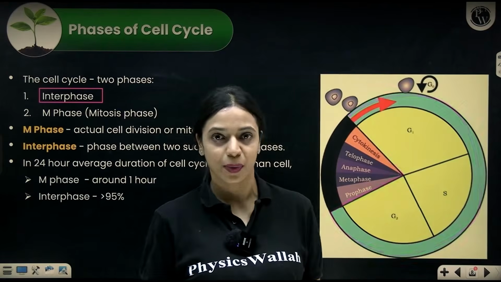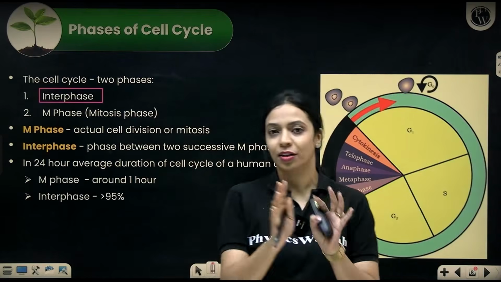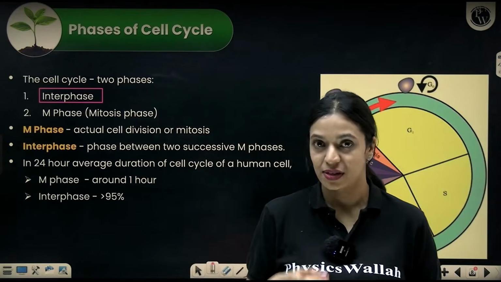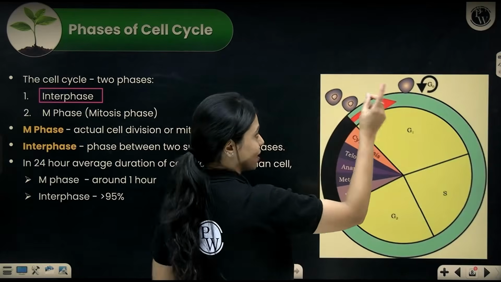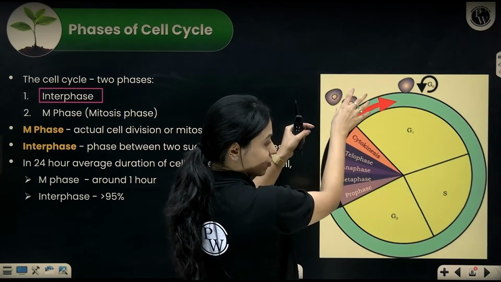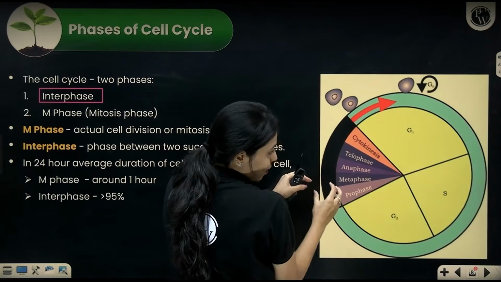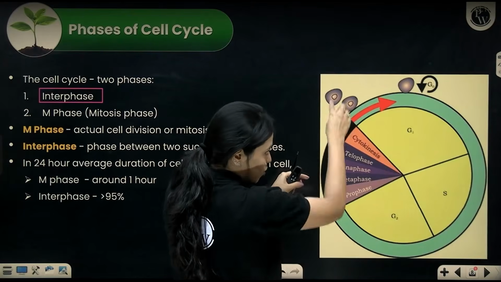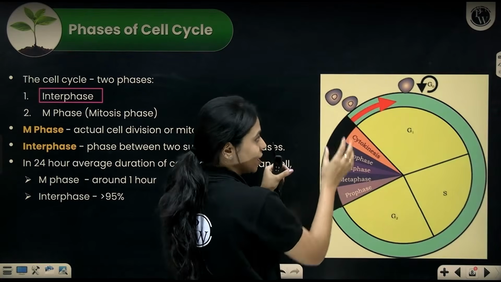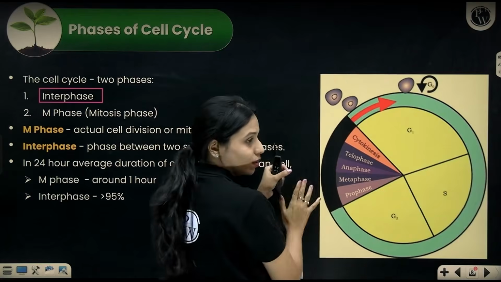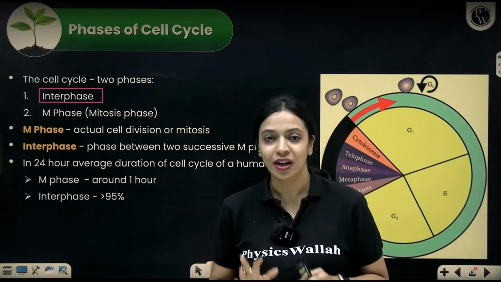Inter means what? Inter means in between. You may have heard of inter-school competitions, inter-class competition, inter-house competition and all of that, right? Why are we calling this interphase? The reason is that this phase is happening between two successive cell divisions. Just now one cell division has happened and a brand new cell has formed. So this cell is growing and it decides to divide here. Here is the next round of cell division. So it has just now finished a division, it's going to divide again. The period between two successive divisions, in between, inter, that is called interphase.